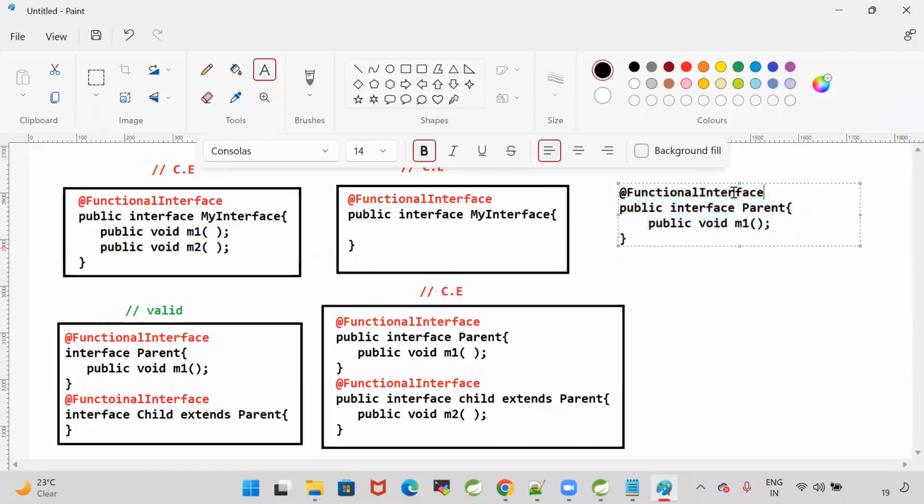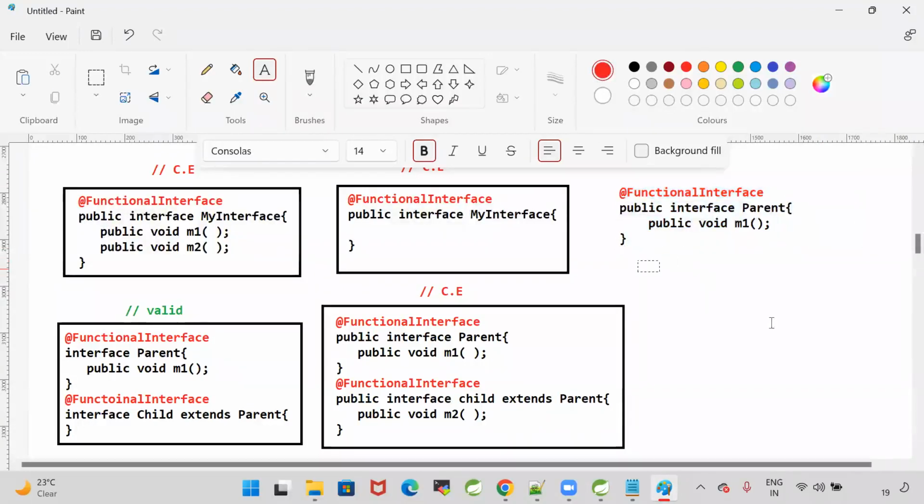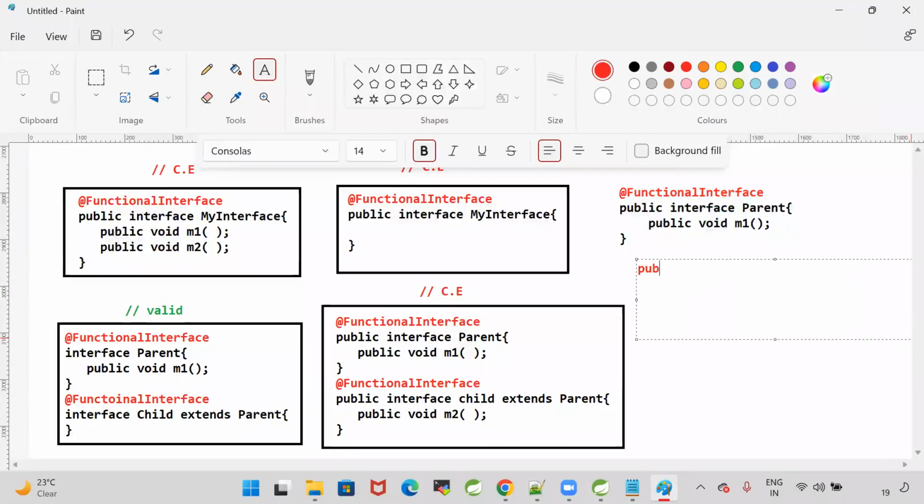I'm not writing public for the child, there is no space. Interface child extends parent, with public void m3 and public void m4.